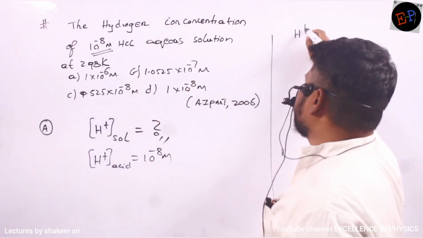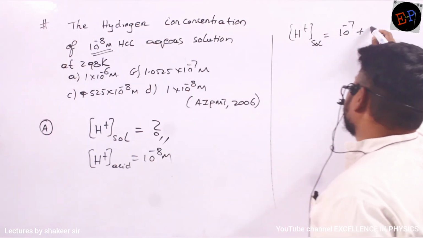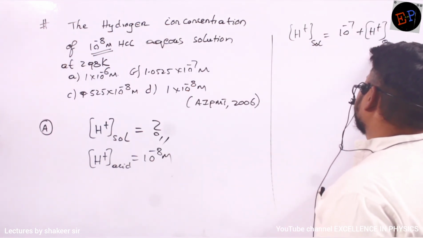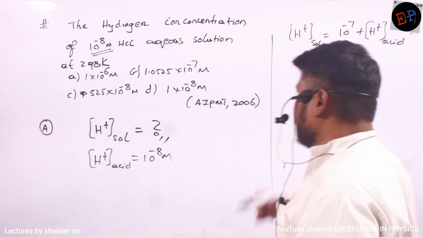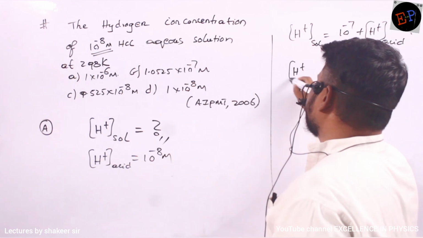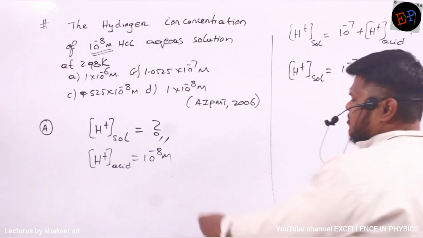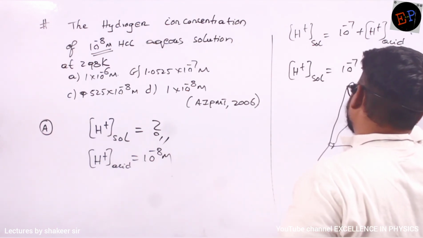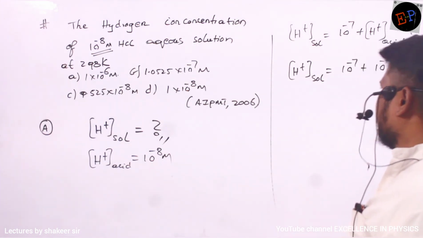So H plus concentration of solution is how much? It is 10 power minus 7 plus H plus concentration of acid. Don't you remember this formula? We have read it many times already. So H plus concentration of solution is how much? 10 power minus 7 plus the concentration of acid given, 10 power minus 8.